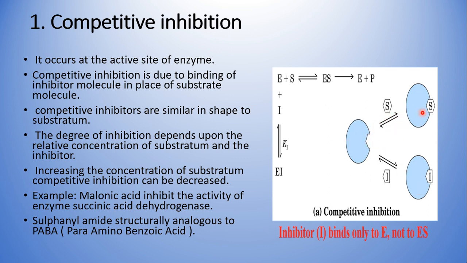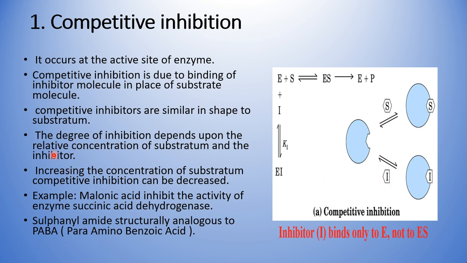If the substrate wins, our reaction will occur. If the inhibitor wins, obviously there will be no product formation. So that's how this competition occurs, and that's why we call it competitive inhibition. It occurs at the active site of the enzyme. As I told you, competitive inhibition is due to the binding of the inhibitor molecule to the active site in place of the substrate molecule. One more important thing to remember here is that competitive inhibitors are similar in shape. Here if you see the substrate and here the inhibitor, they are similar in shape.